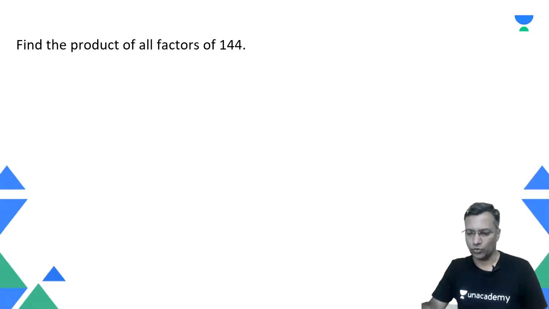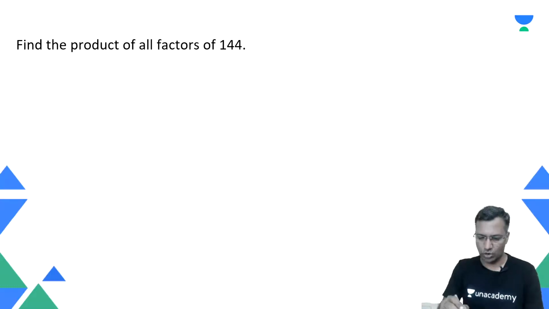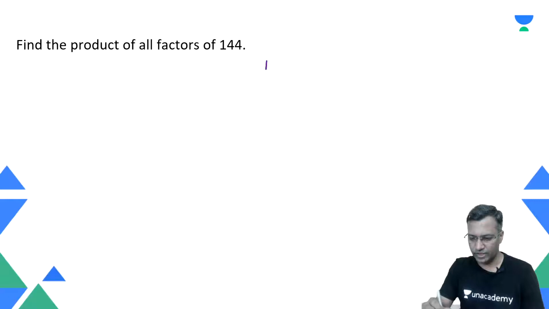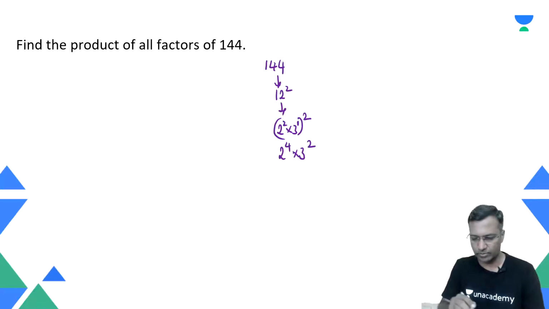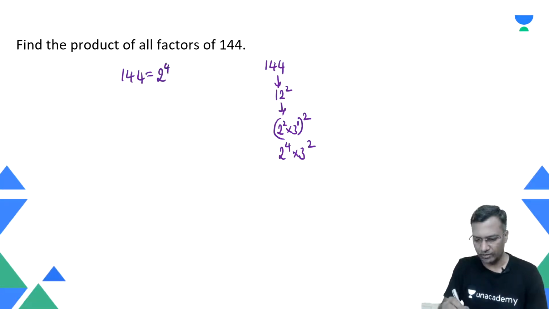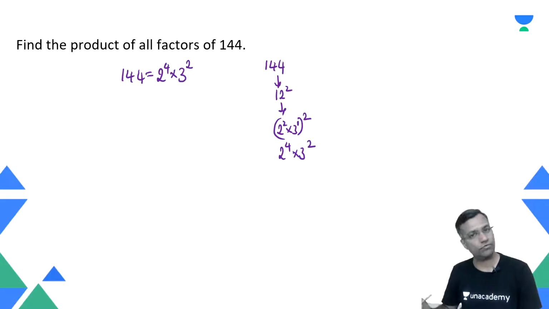Okay. So 144 has an odd number of factors, no doubt about it. So you rewrite this: 144 is nothing but 12 square. So I'm doing FTA on this. 12 square is nothing but (2 raised to power 2 into 3 raised to power 1) whole square. Therefore it is nothing but 2 raised to power 4 and 3 raised to power 2. Fantastic, brilliant. So 144 is nothing but 2 raised to power 4 into 3 raised to power 2.